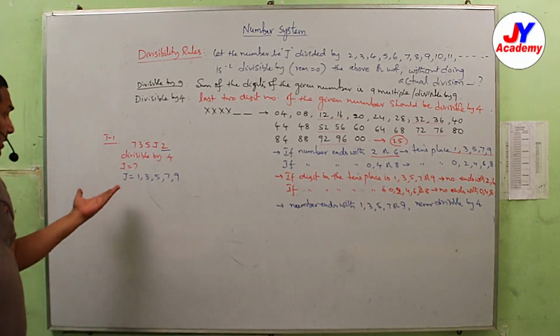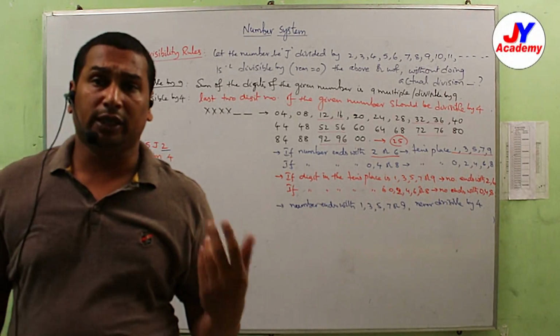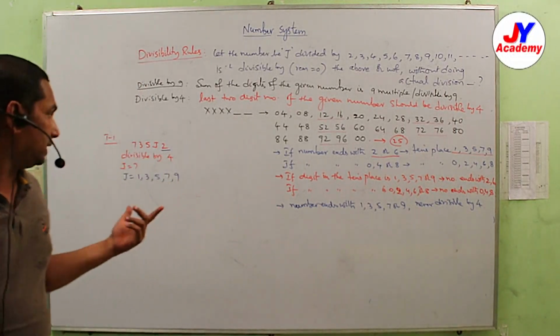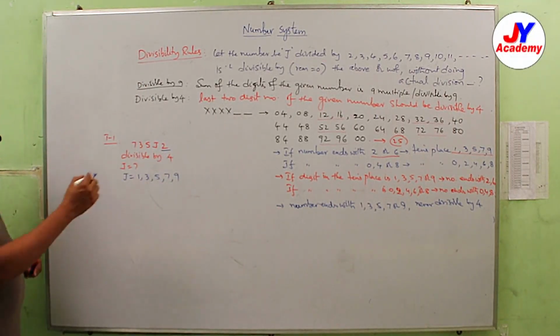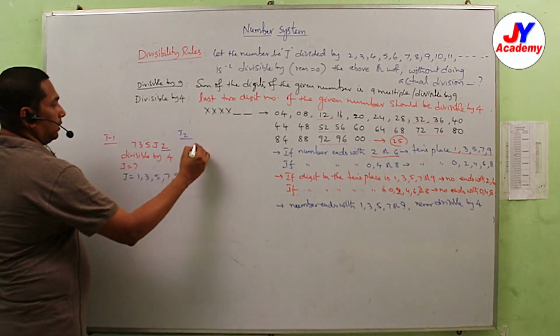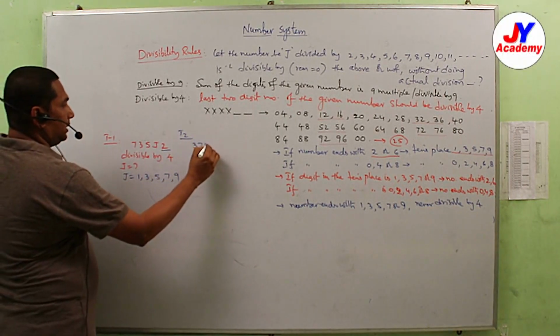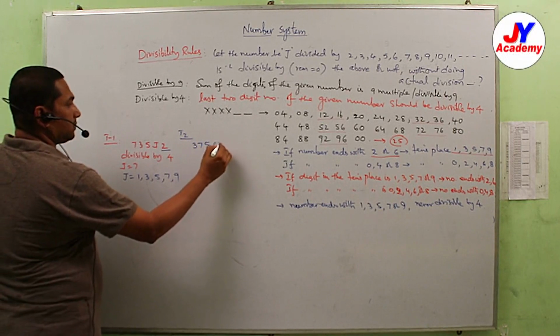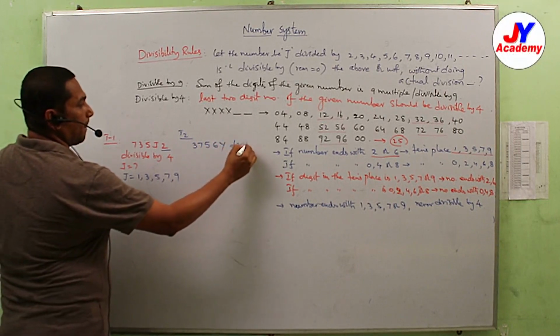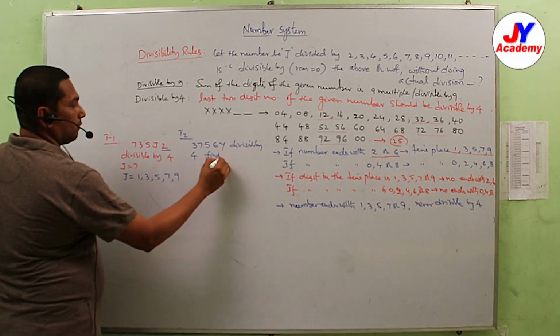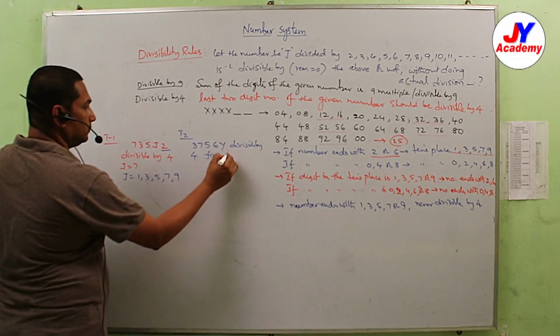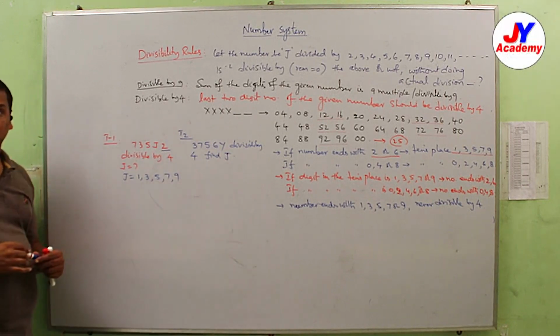Suppose a question comes like this: what is the least value of J? You may consider 1. What is the maximum value of J? Then that is 9. Suppose 3756y is divisible by 4. Find y. How can we find it?